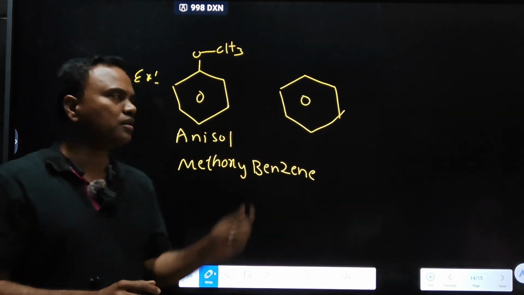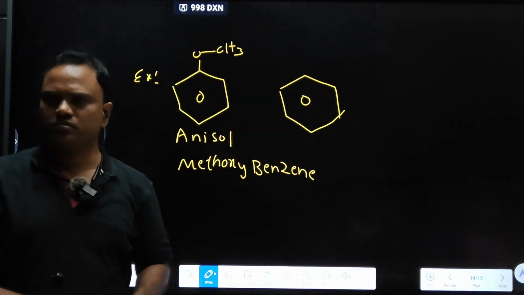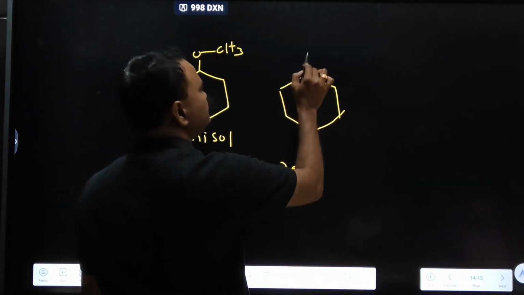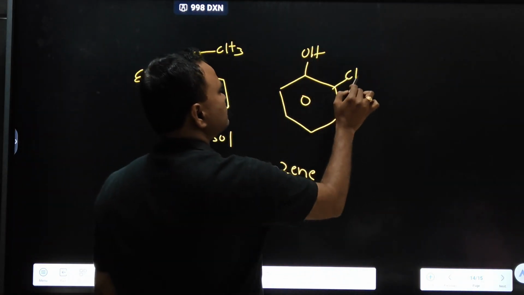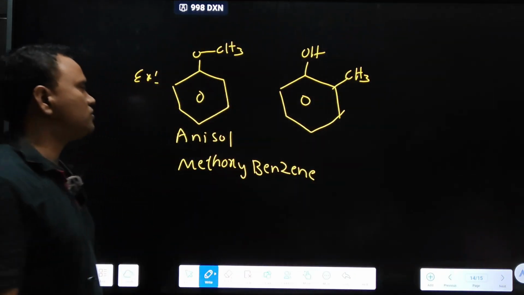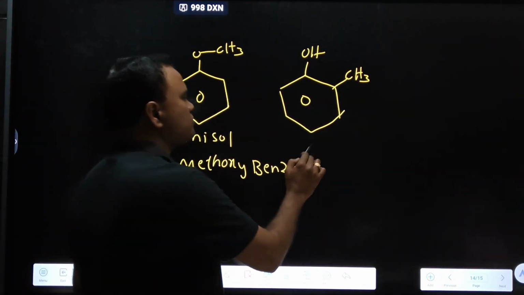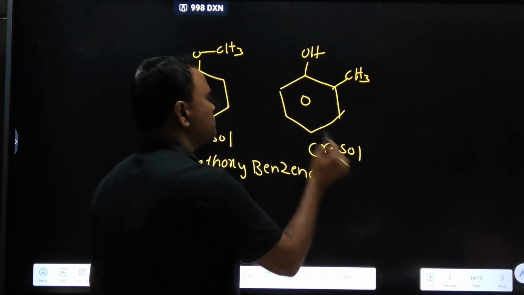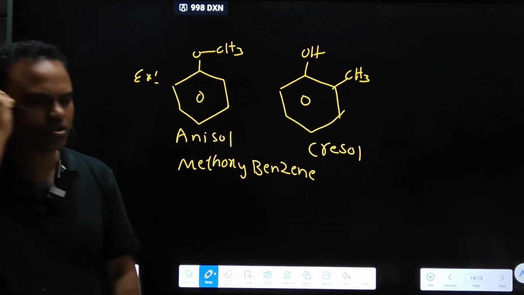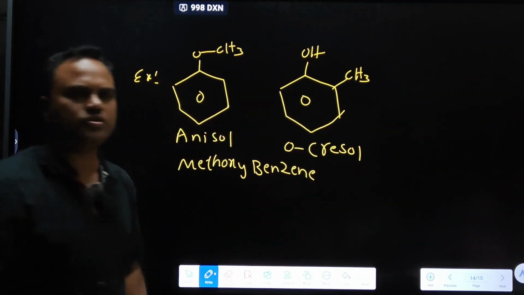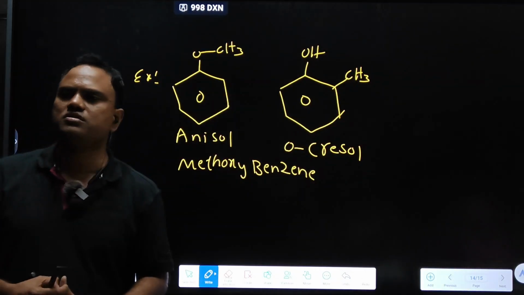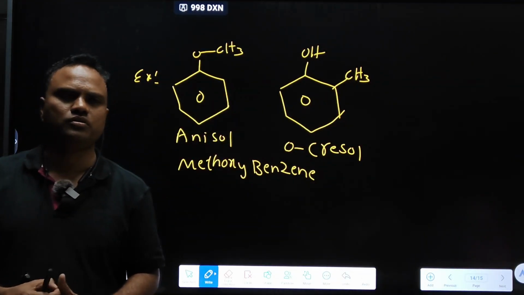Ether only, ROR. Anisole or methoxybenzene. This is cresol. These 2 common names are important. Which cresol? O-cresol, orthocresol. Now you tell me the relationship between cresol and anisole.